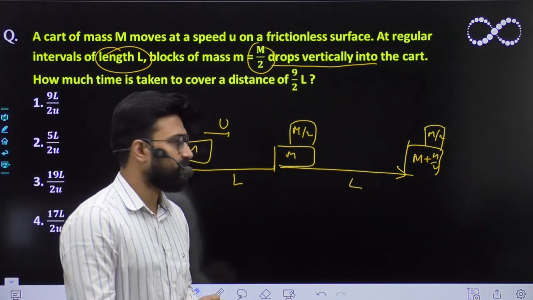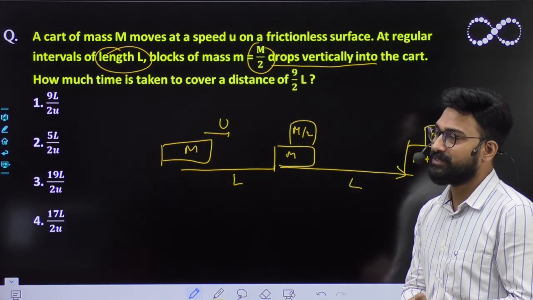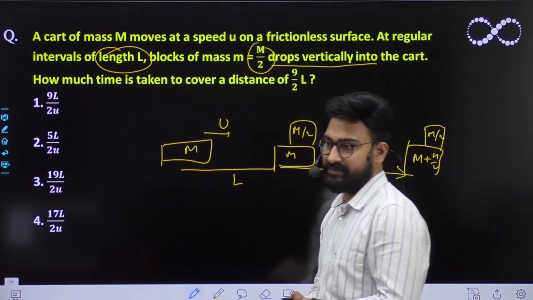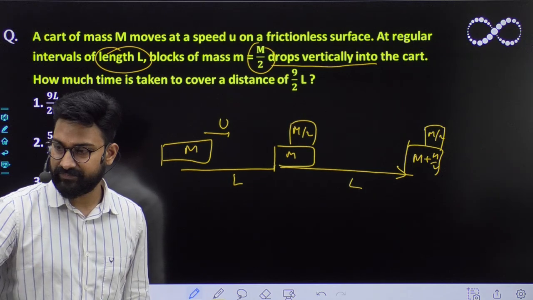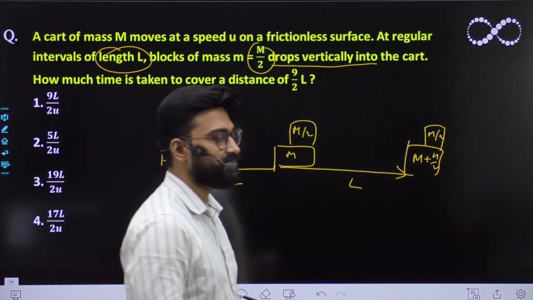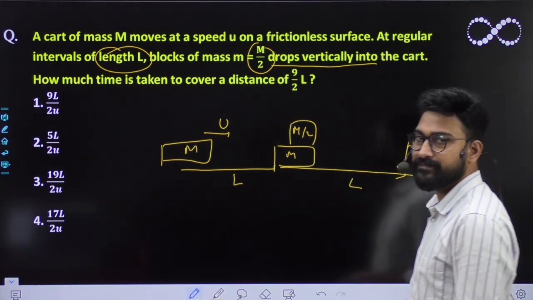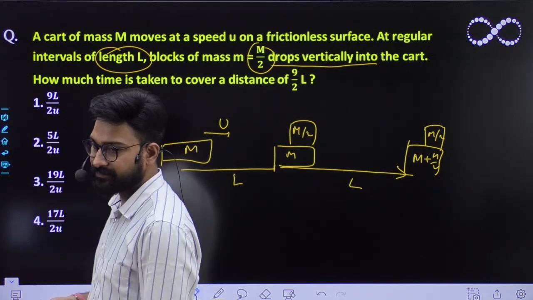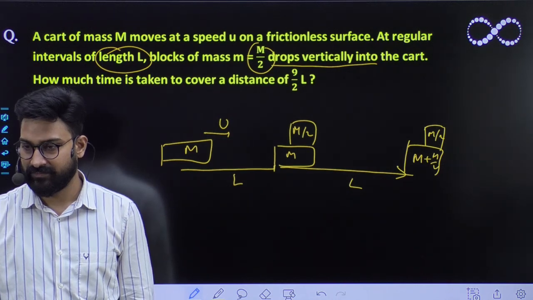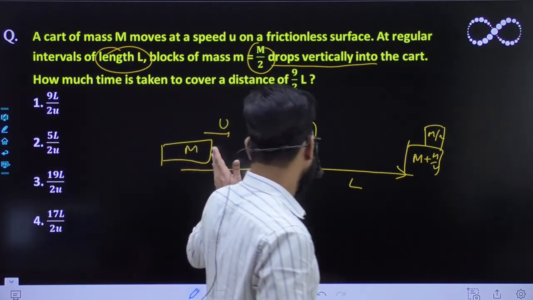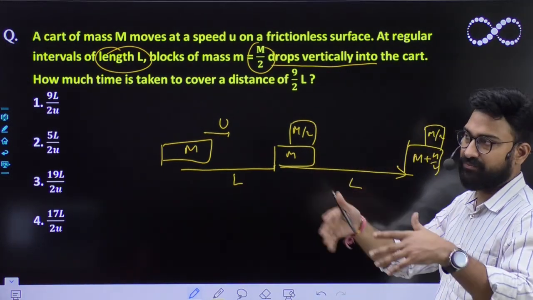Since I have given you a lot of hints, half a minute would be sufficient. But okay, let's see. Every time it goes a length L, a mass m/2 drops on it from above. So mass keeps getting added with each L length.